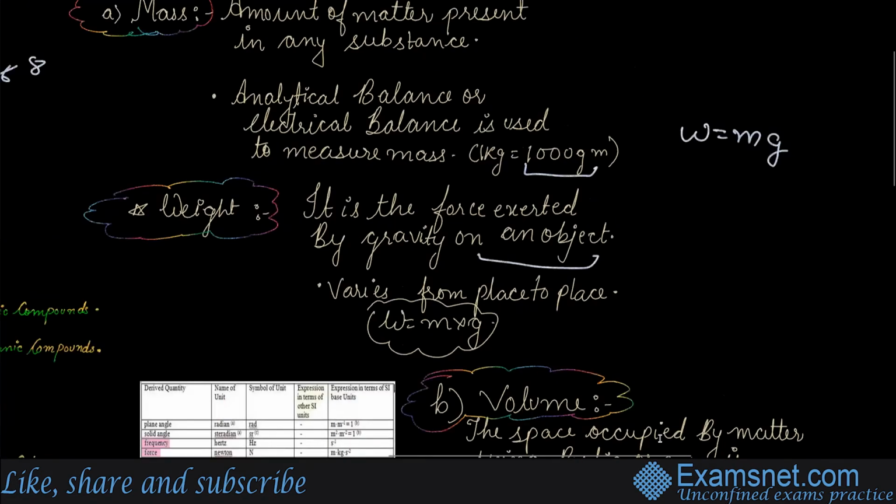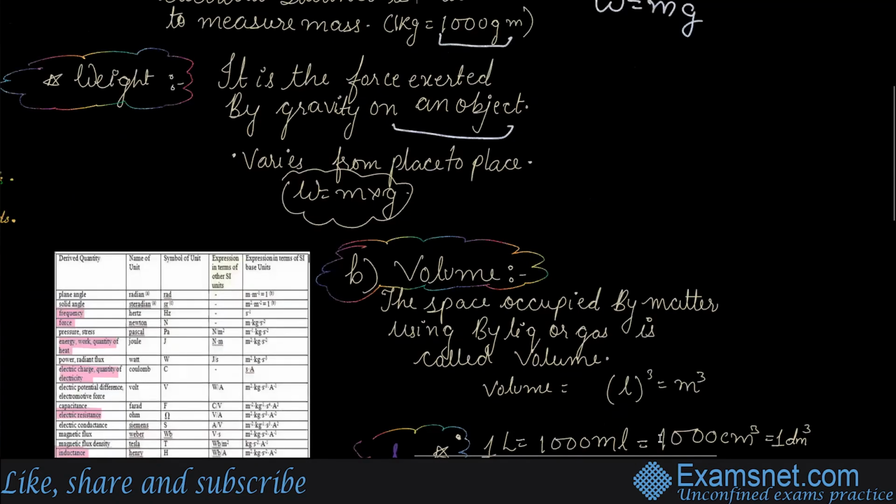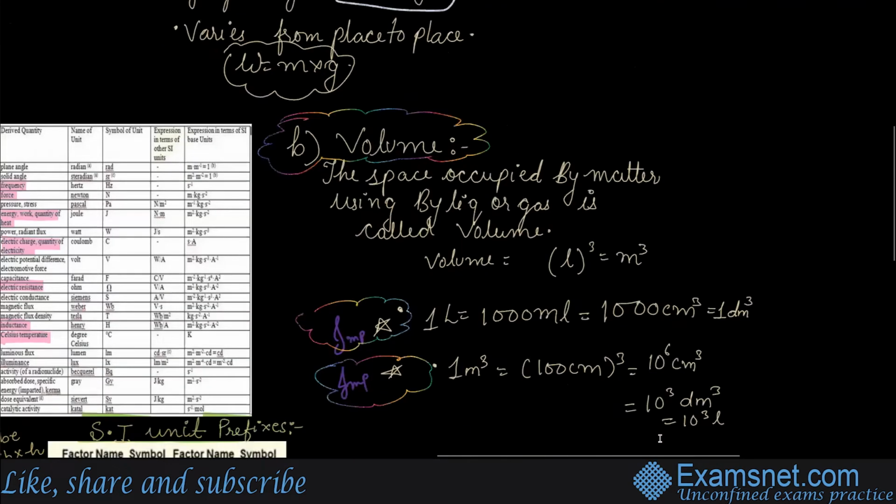Now when you talk about volume, it is the space occupied by matter, usually by liquid or gas. I already told you liquids and gases have a lot of space in them. So that particular occupation of space by liquids and gases is called volume. The volume is the space occupied by matter, usually by liquid or gases. You have to remember this, it is important.